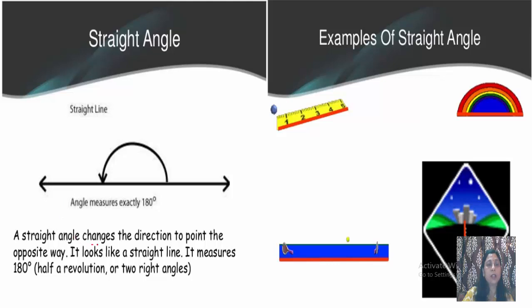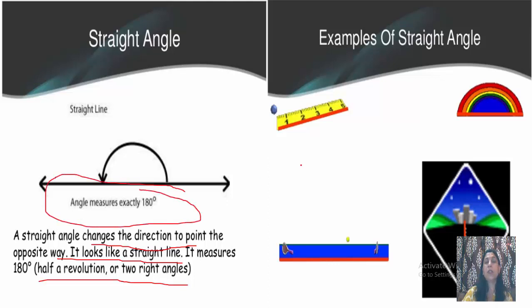A straight angle changes the direction to point the opposite way. It looks like a straight line. It measures 180 degrees, or you can say half a revolution. This is an angle which is exactly 180 degrees.